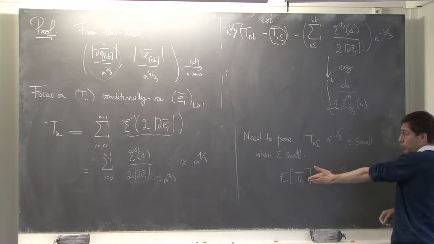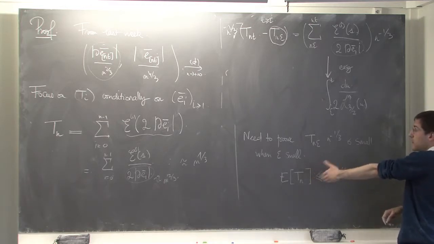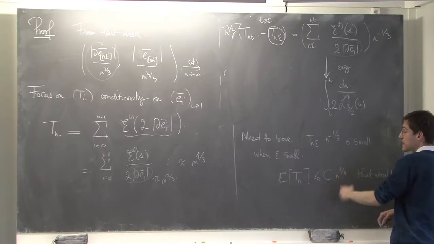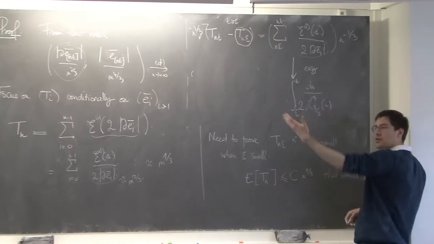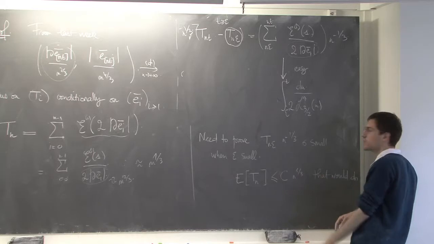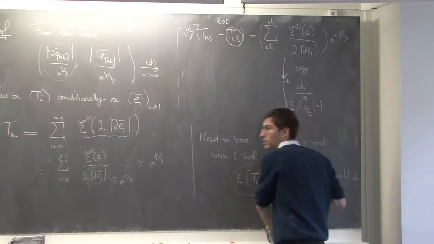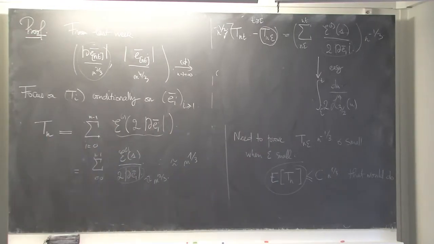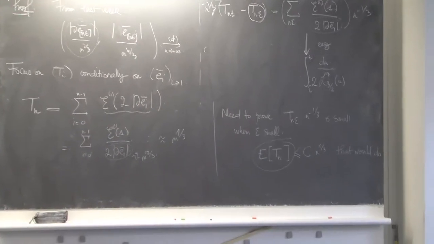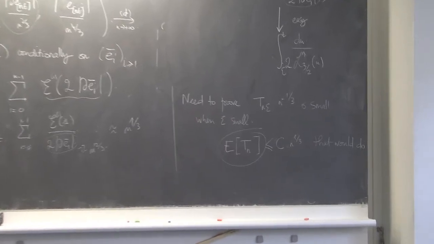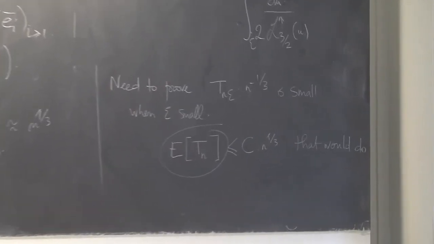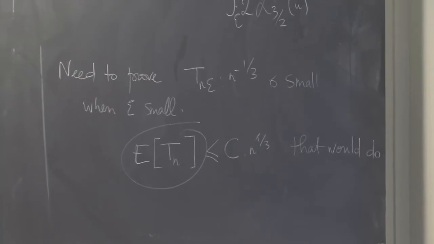Because if you've got a control of the first moment of Tn, then the probability that Tn is bigger than some big constant times n to the 1/3 is small. Then you get control on this. So I really want to show you how to do that. Okay, now you can wake up. This is a new calculation.